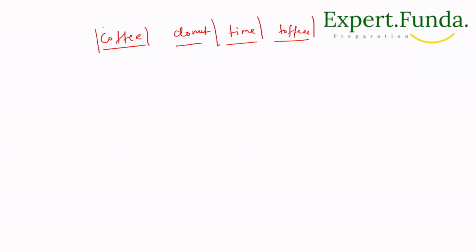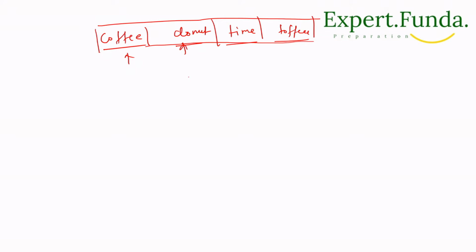Let's suppose we have been given coffee, then donuts, then time, and toffee, sorry, toffee, not coffee. These things we have been given. You can see that these names are different, right? We are supposing that these names are in an array like this. These are in the array we have been given, correct? And each name is unique.